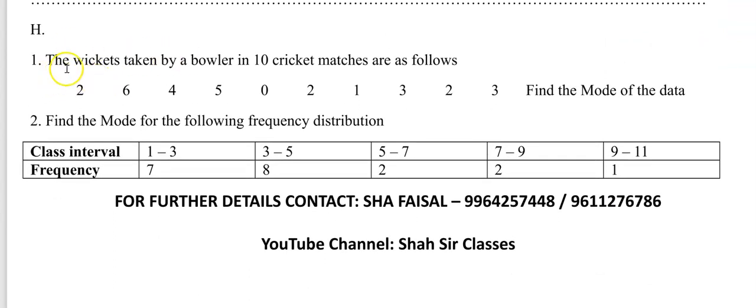Can you see here, mode? The wickets taken by a bowler in 10 cricket matches are as follows: 2, 6, 4, 5, 0, 2, 1, 3, 2, 3. Find the mode of the data. देखो बेटा, ये थोड़ा अलग टाइप का क्वेश्चन है। इसमें क्लास इंटरवल ना फ्रीक्वेंसी दिया है, करेक्ट। But it is asking us to find the mode. अब इसमें कौन सा नंबर repeat हो रहा है, highest number of times?